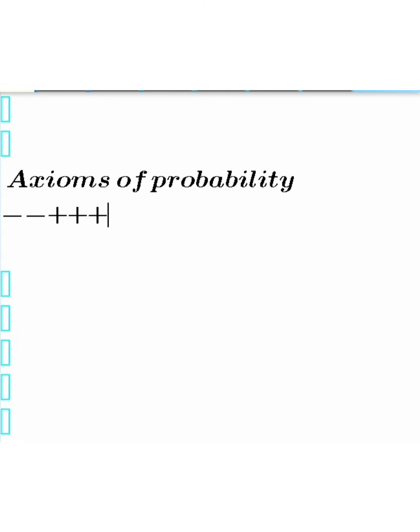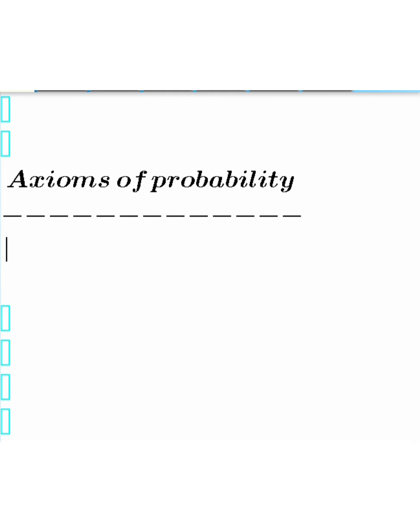Okay, guys. In this video, we'll be treating axioms of probability. And what is probability? Probability is simply the rule of uncertainty or the likelihood of an event to occur. I believe most of us have the basic knowledge of probability. So when we say something is not certain to occur, that is probability.